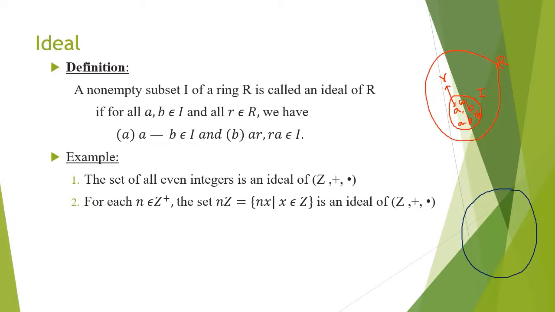The whole set is Z. In Z, you are taking only the even integers like 0, plus or minus 2, plus or minus 4, etc. The elements outside this set I will be odd integers.